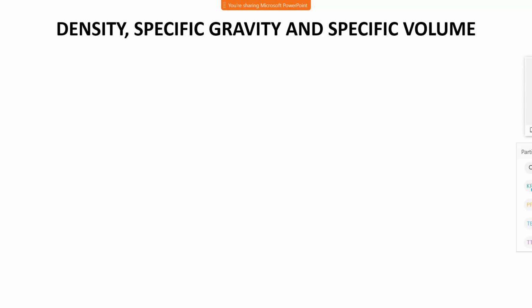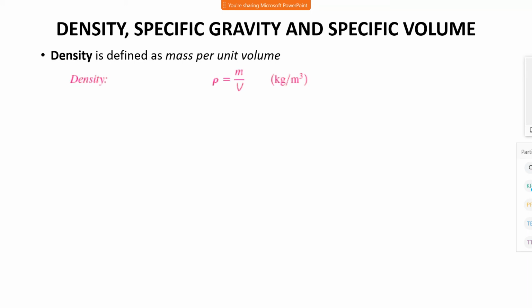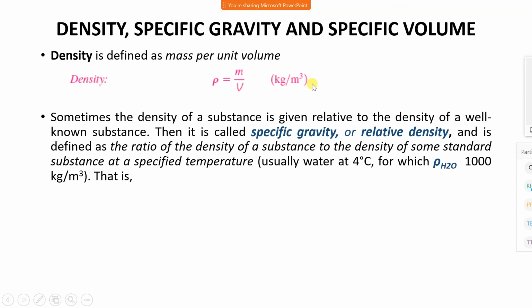Now density, specific gravity and specific volume. We have already studied density in 12th class. Density is defined as the ratio of mass and volume. Density is denoted by the symbol rho, mass upon volume. The unit of mass is kg and volume is meter cube. Therefore, the unit is kg per meter cube in the SI system.